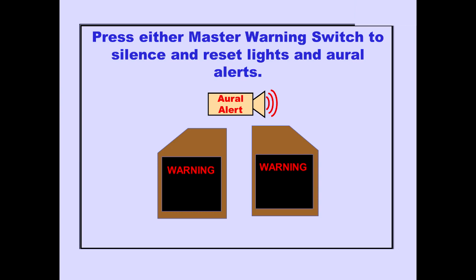For most ICAS warning messages, pushing either master warning caution reset switch extinguishes and resets both lights and silences the oral alert. For some warnings, pushing a master warning caution reset switch will not silence the oral alert. These warning messages are described in later warnings modules.